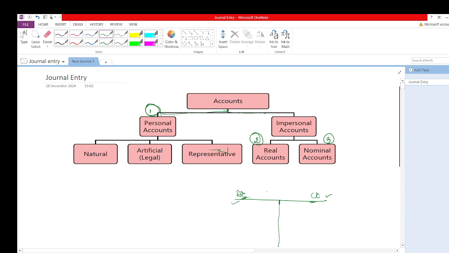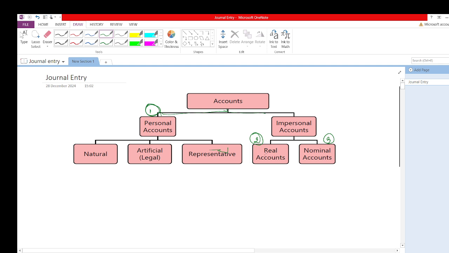I will write here salary account. This is the salary account. So this is the rule, there is no logic in this rule. So let's proceed further. For recording journal entries, we'll first learn what these accounts are and what the rules of these accounts are.